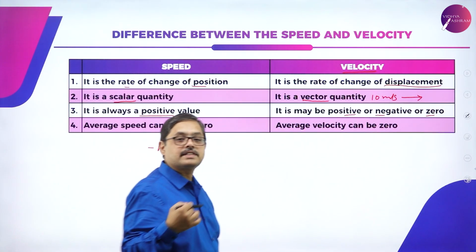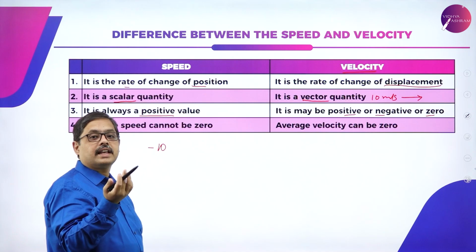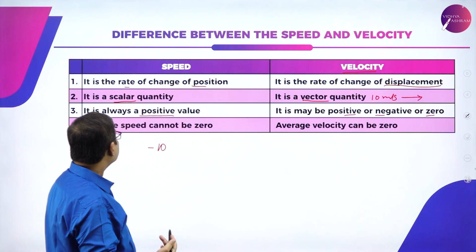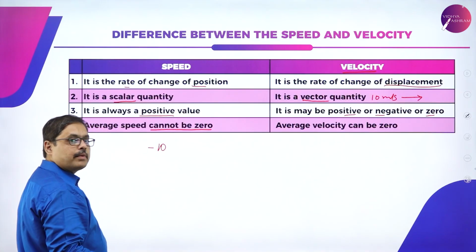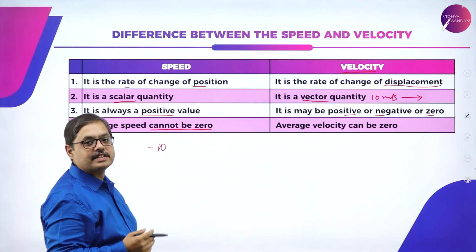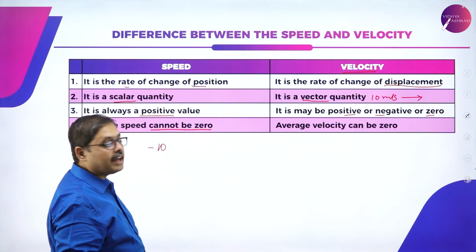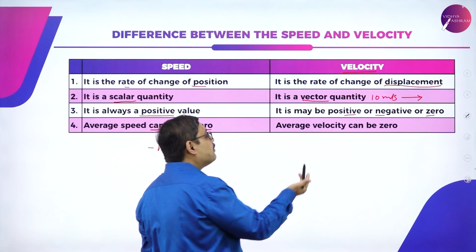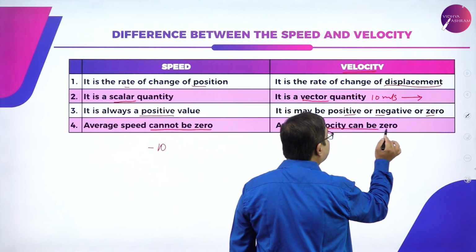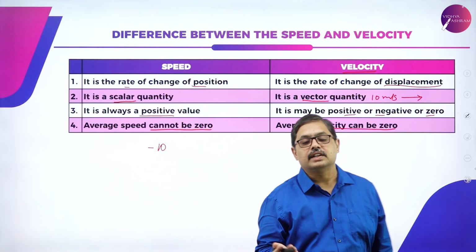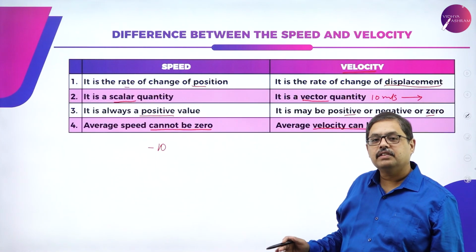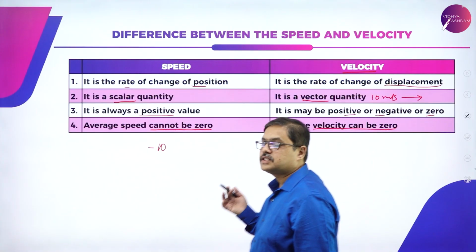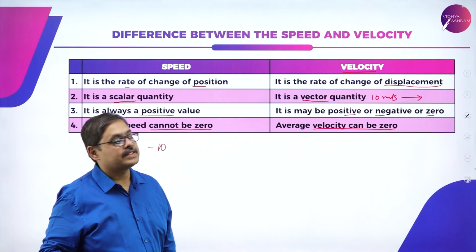I have told you in the previous slides how velocity can be negative or 0. The average speed cannot be 0. If I am traveling from city A to city B, I cannot say that I traveled at 0 average speed. But average velocity can be 0. If there is no change in either the speed or the direction, then the average velocity will remain 0. You will study these concepts when you move into the next chapter.